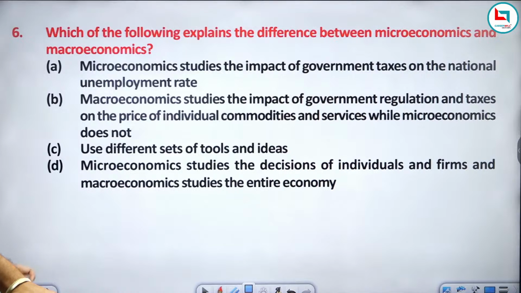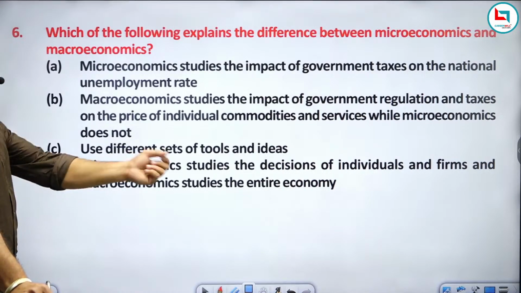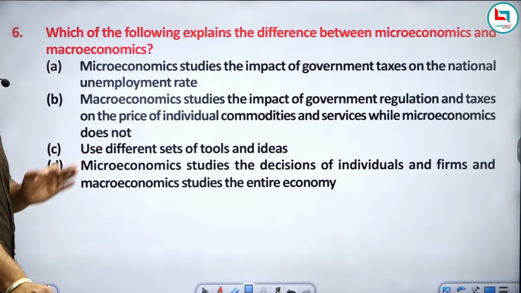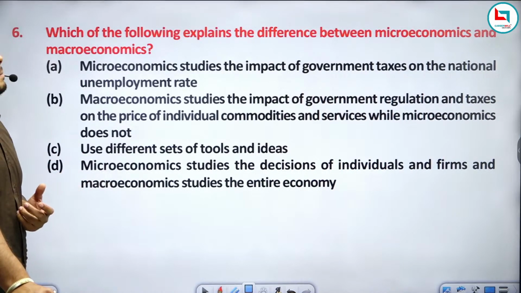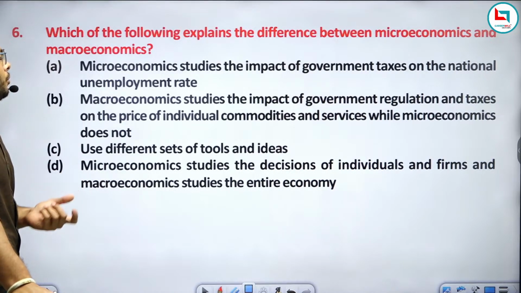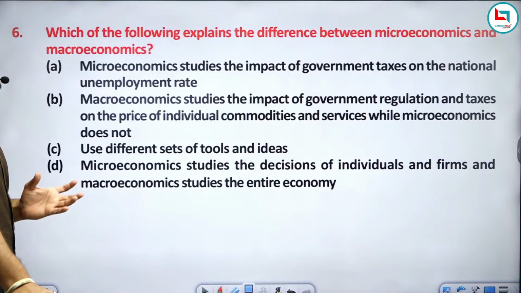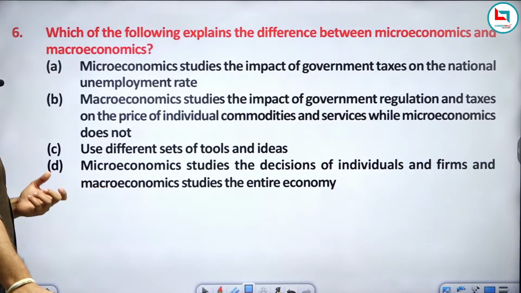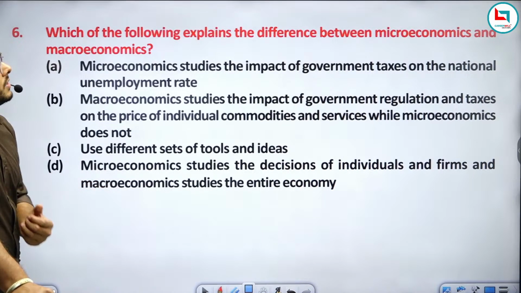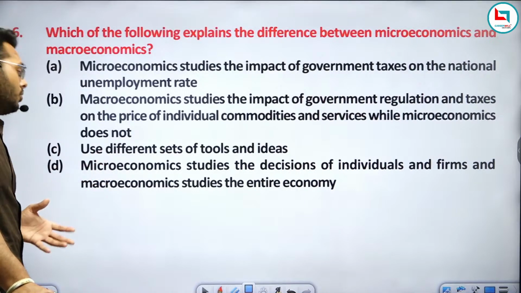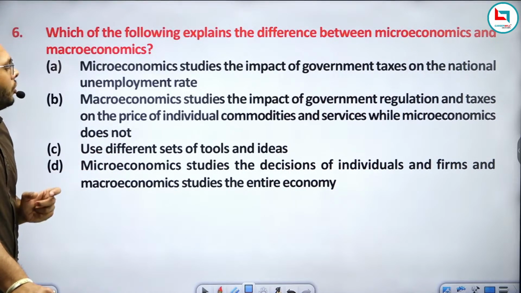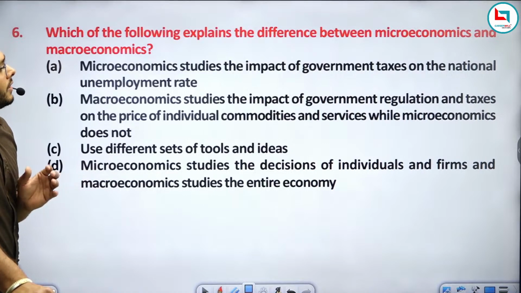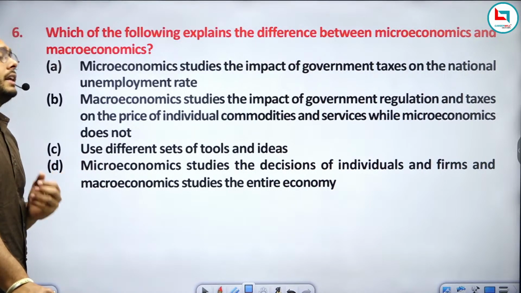Now let's come to the sixth question. Which of the following explains the difference between microeconomics and macroeconomics? Microeconomics studies the impact of government taxes on the national unemployment rate. Macroeconomics studies the impact of government regulation and taxes on the price of individual commodities and services, while microeconomics does not use different sets of tools and ideas. Microeconomics studies the decisions of individuals and firms, and macroeconomics studies the entire economy.